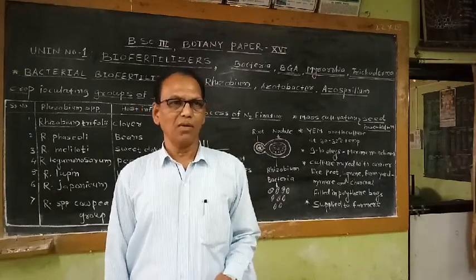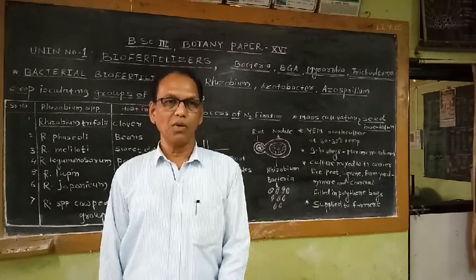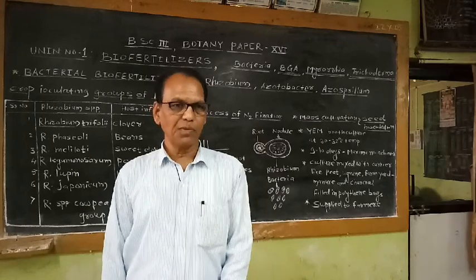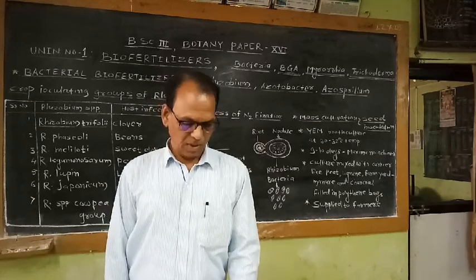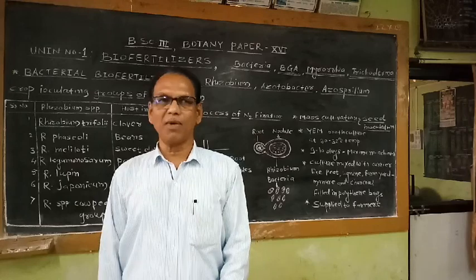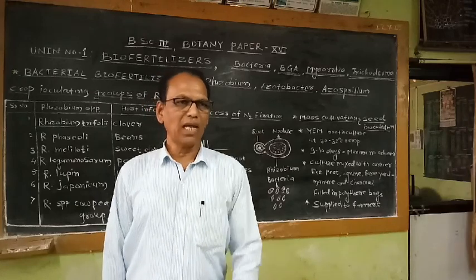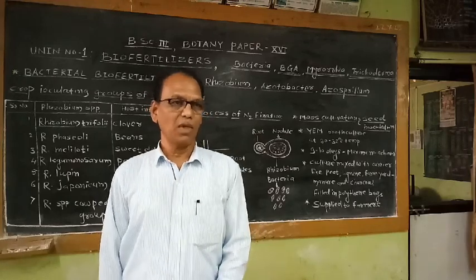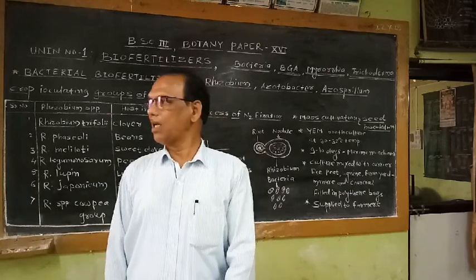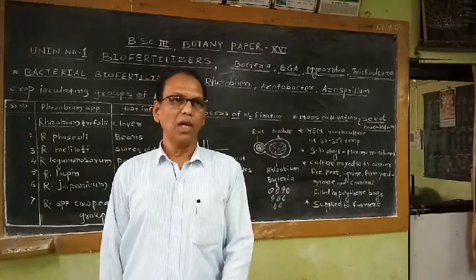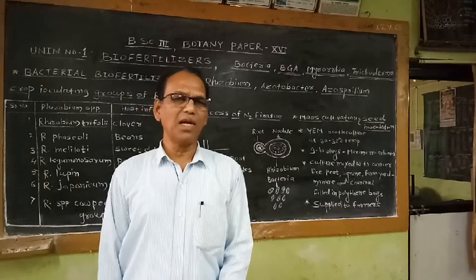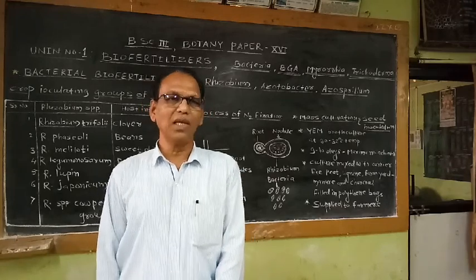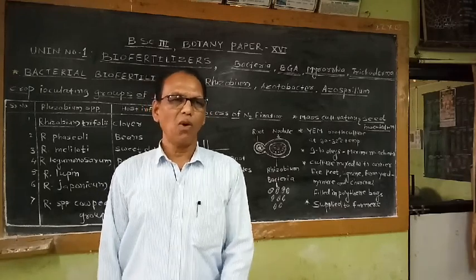These are the macronutrients which are taken by the plants from the soil in larger quantities. Other elements are also taken by the plants from the soil, but they are required in very minute quantities. That's why they are known as trace elements or micronutrients.